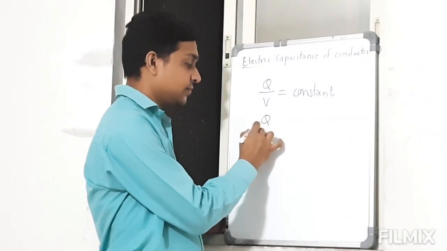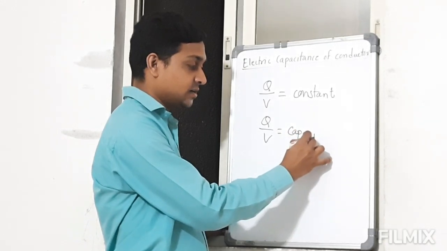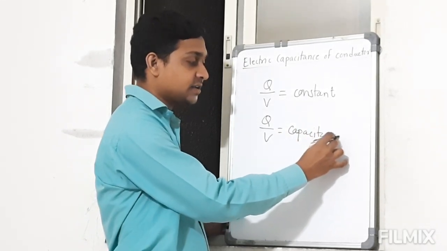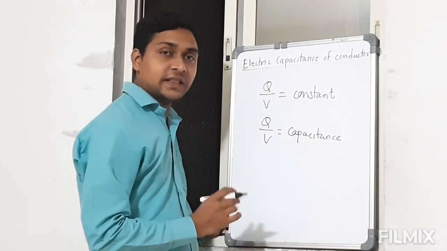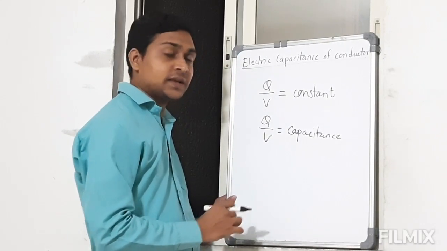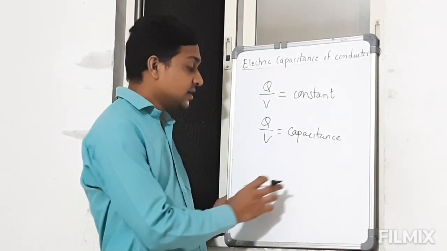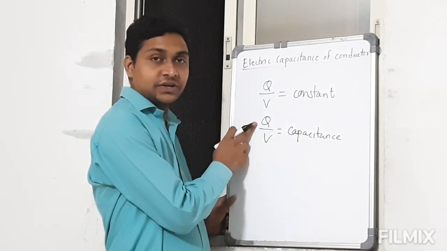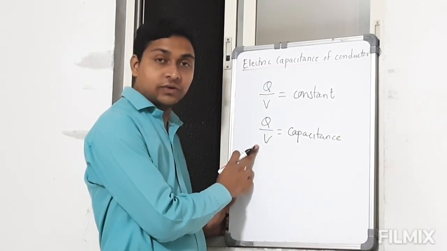So q by V is equal to the capacitance of a given conductor. The ratio of the electric charge and potential is the capacitance of that particular conductor. Here we can define the capacitance as the amount of charge required to raise the potential of a conductor by unit amount.